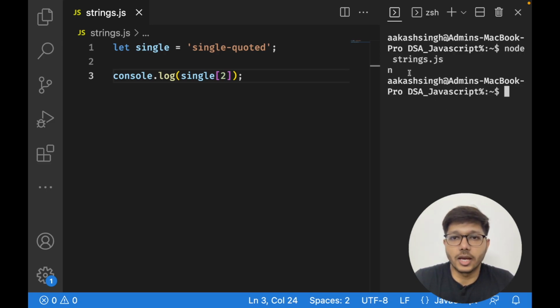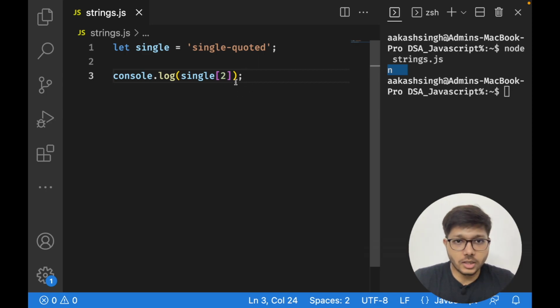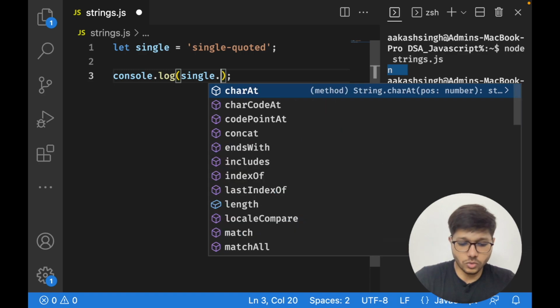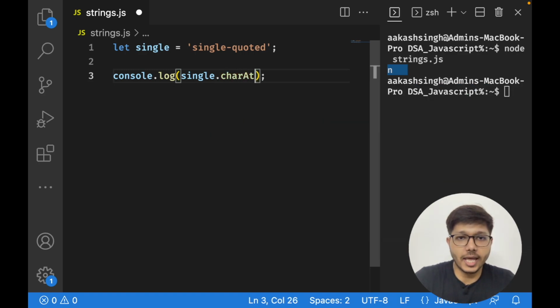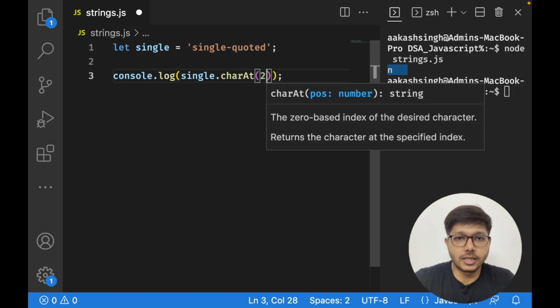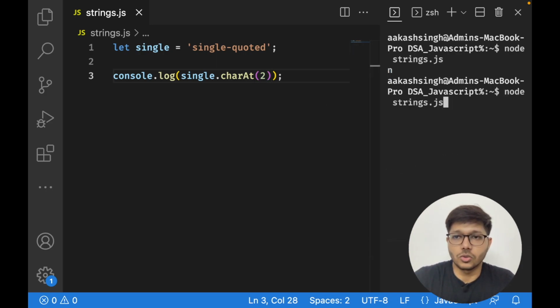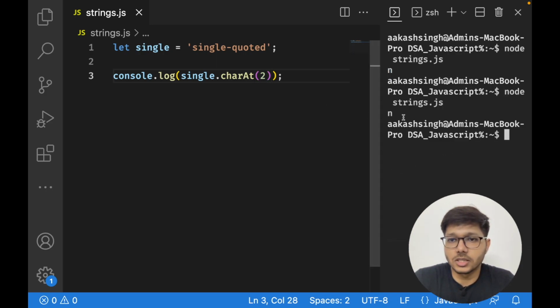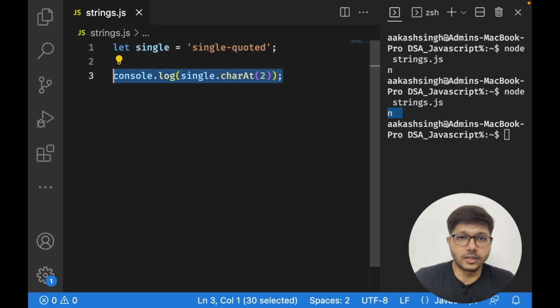So let me console.log. As you can see, I was able to print n. And one more method, if you want to access the character, you can use string dot charAt, and you can pass in the index, right? This also does the same thing, only the method is different. Okay, so this is how you can access any character.